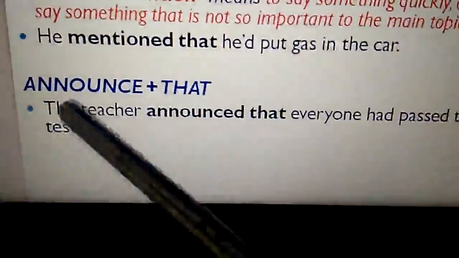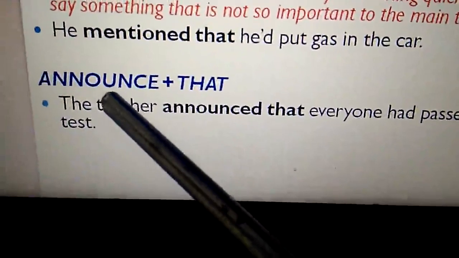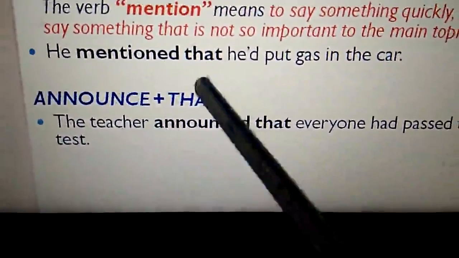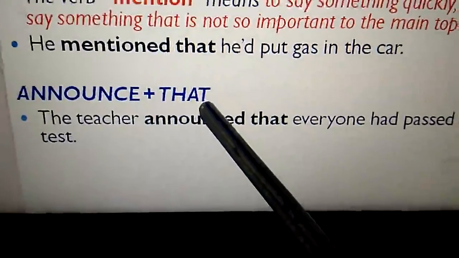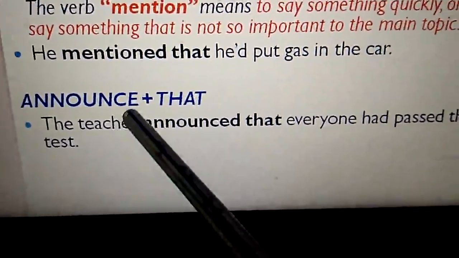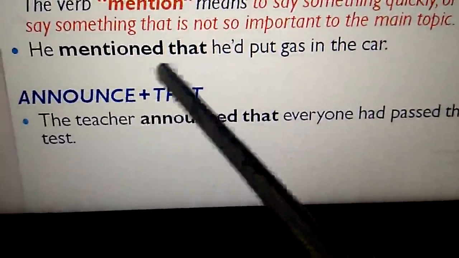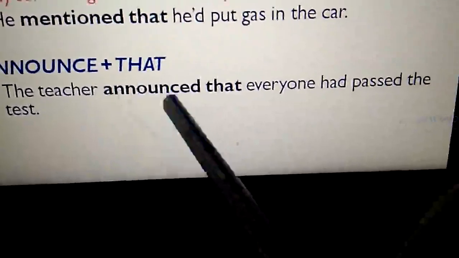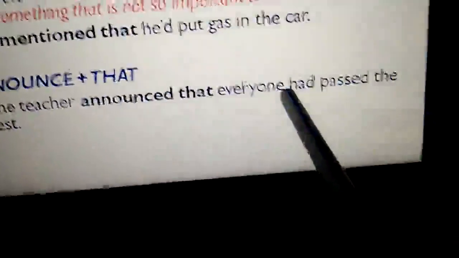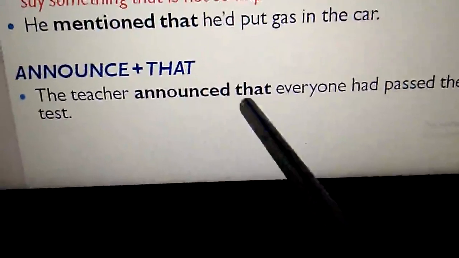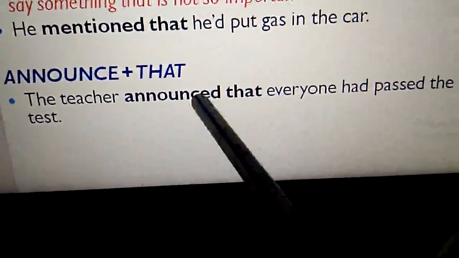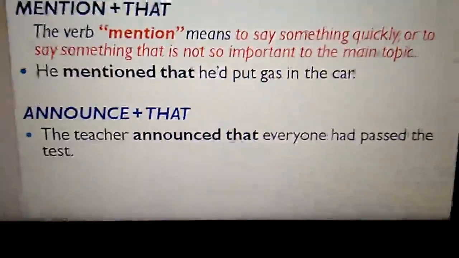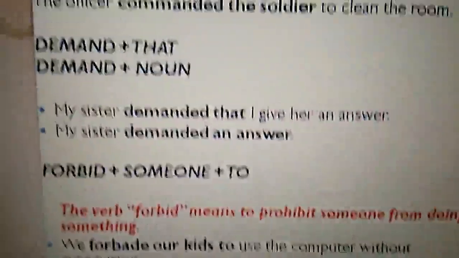This is the pattern. And we see another reporting verb, announce. Announce also is followed by that. The same pattern we use with announce. If we use it as a reporting verb, then immediately after announce, that has to be followed. See in this example, the teacher announced that everyone had passed the test. So after the reporting verb announced, that has to be followed. This is one more thing you have to remember.